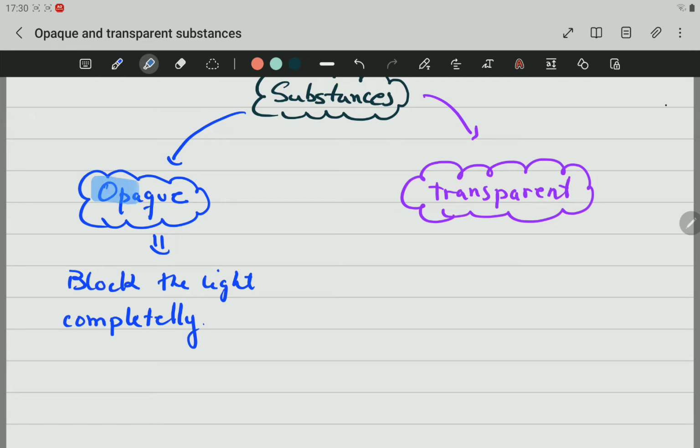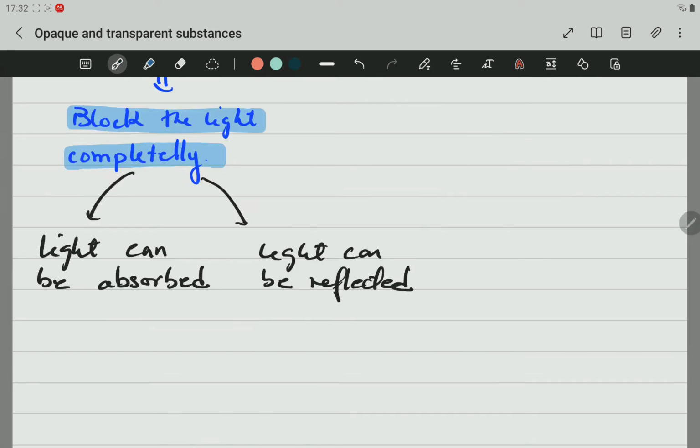Opaque substances will block the light completely, and therefore light can either be absorbed or reflected. When the substance is opaque, it blocks the light completely, and light can be absorbed or it can be reflected.